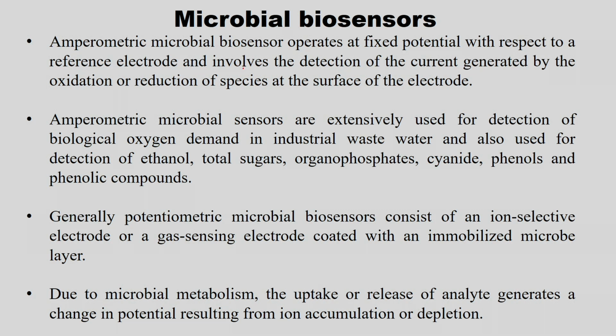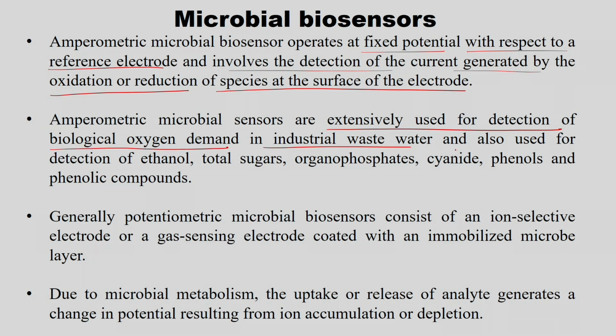Amperometric microbial biosensor operates at a fixed potential with respect to a reference electrode and involves the detection of the current generated by the oxidation or reduction of the species at the surface of the electrode. This I told. Amperometric microbial sensors are extensively used for detection of biological oxygen demand, BOD, in industrial wastewater, and also used for detection of ethanol, total sugars, organophosphates, cyanide, phenols and phenolic compounds.